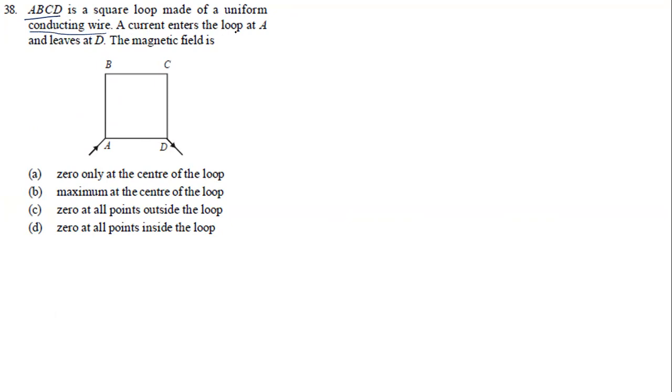A current enters the loop at A. So at this point current is going to enter. Let me indicate with a different color. At this point the current is going to enter and leaves at D. This point the current is going to leave. The magnetic field is... So my question is, before going to find the magnetic field, let us understand how much current is going to flow first.